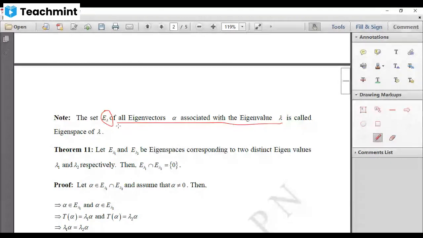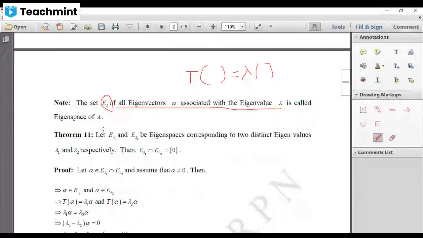You should remember one thing, that an eigenvalue may have many eigenvectors. And all the eigenvectors satisfy T of that eigenvector equal to lambda into that eigenvector. So all those non-zero vectors which satisfy this condition, 0 always satisfies, together with 0 are called the eigenspace.